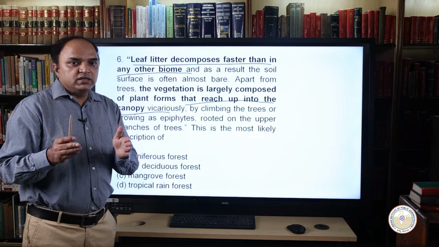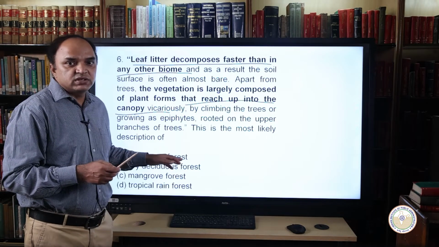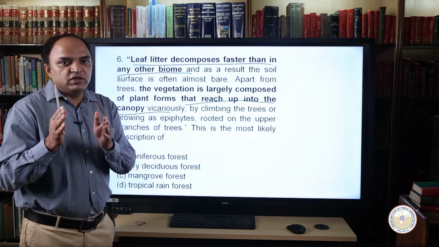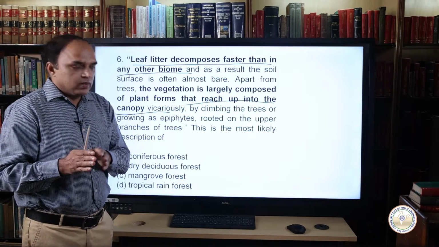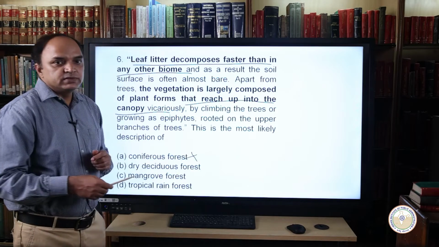If you look at the options, the first option, coniferous forests, are found in subpolar regions where decomposition of leaves is very slow due to the low temperature. So answer A is a wrong choice.